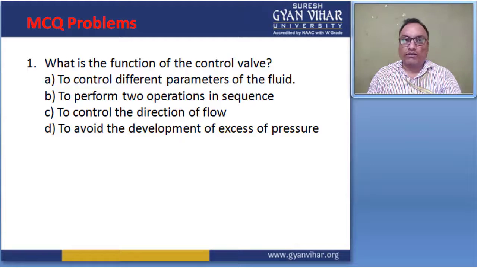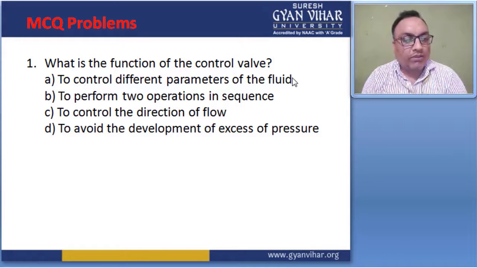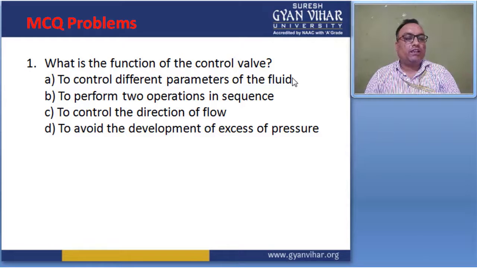This is a very simple question, and four options are given to control the different parameter of the fluid. Option B shows performing two operations in sequence, option C controls the direction of the flow, and option D avoids the development of excess pressure.